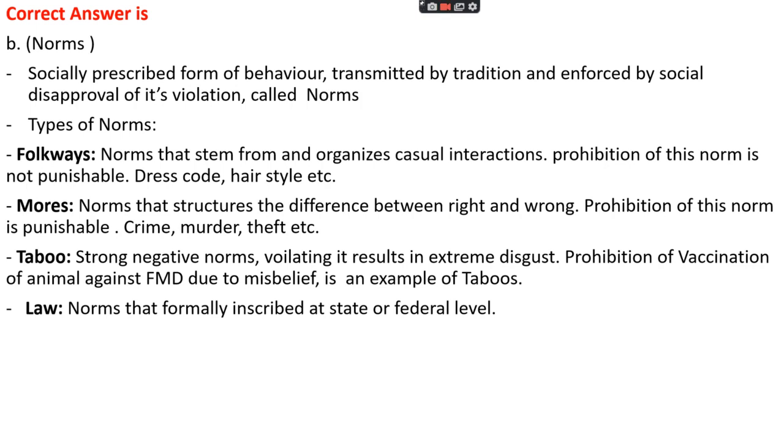While mores are such types of norms that structure the difference between right and wrong, and the violation of these norms is punishable, for example crime, murder, theft, etc. And taboos are strongly negative norms, violating which results in extreme disgust. For example, the prohibition of vaccination of animals against FMD due to misbelief is an example of taboos. And at last, laws are norms that are formally formed at state or federal level.